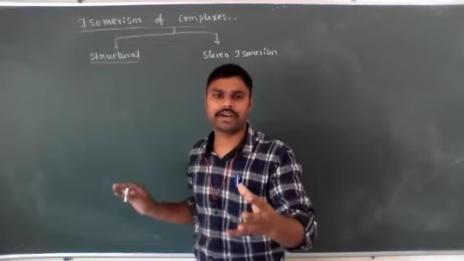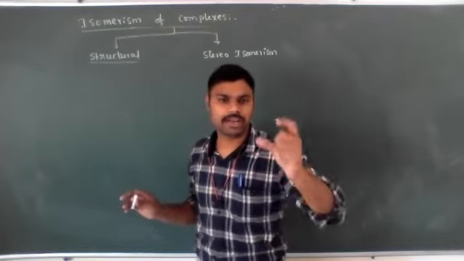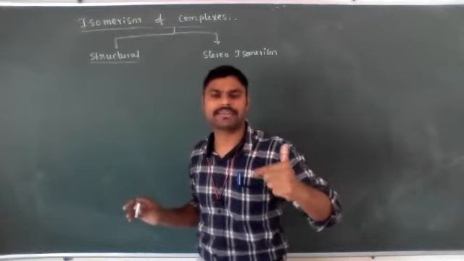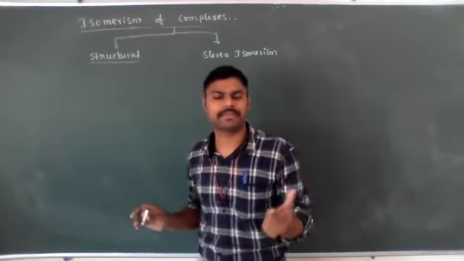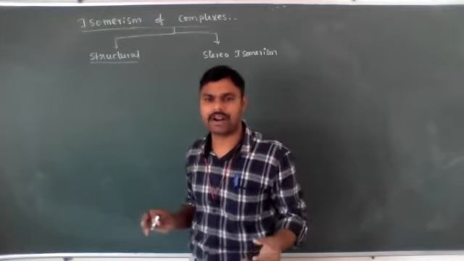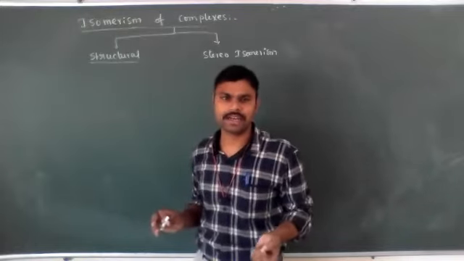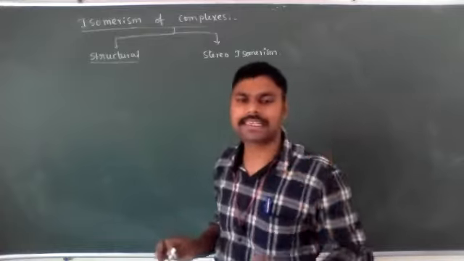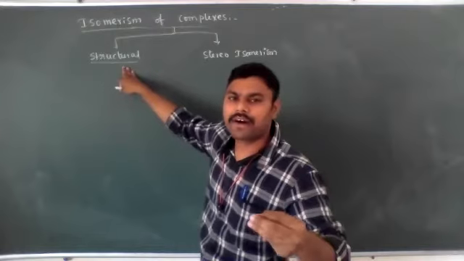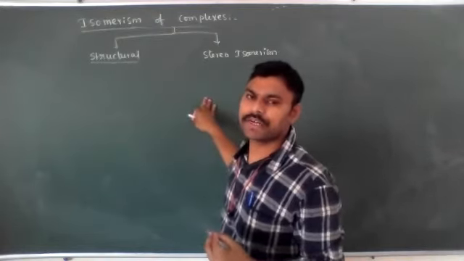In some cases, the bonded atoms in the coordination sphere have the same molecular formula, but the linkage with the bonded atom may be different, especially in ambidentate ligands. That is called linkage isomerism. So different structural arrangements are present. The complexes which have the same molecular formula but different structural arrangements are called structural isomers.